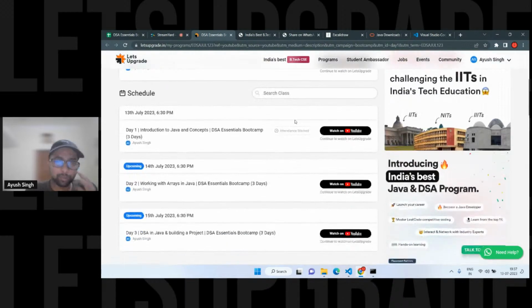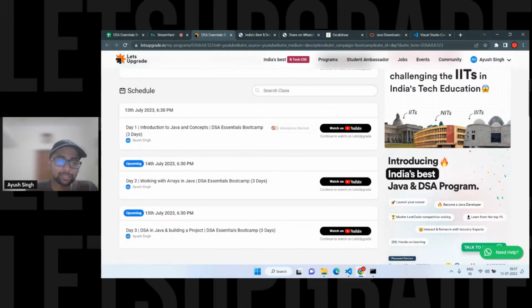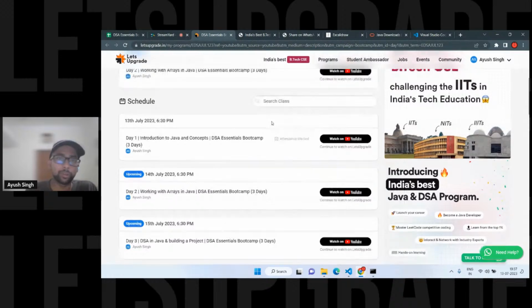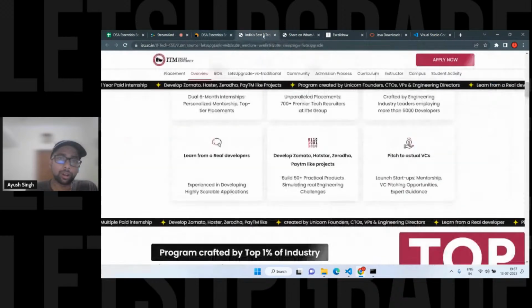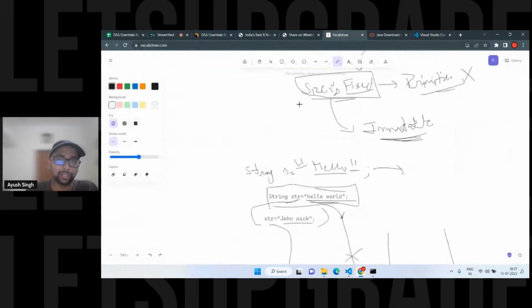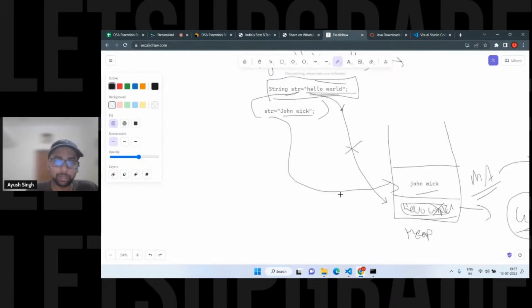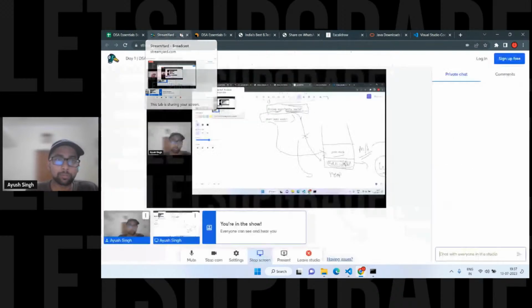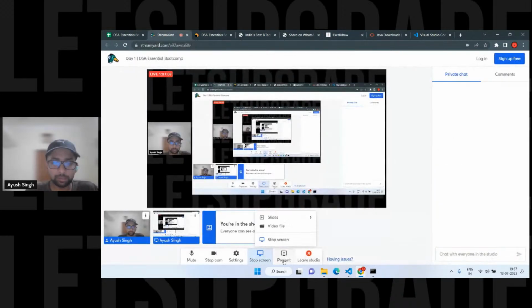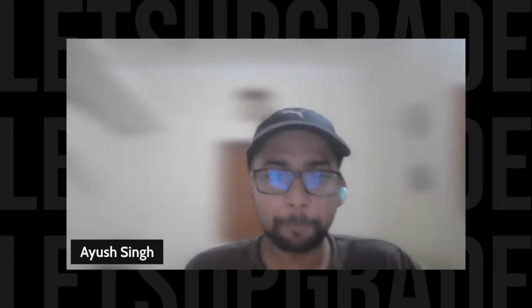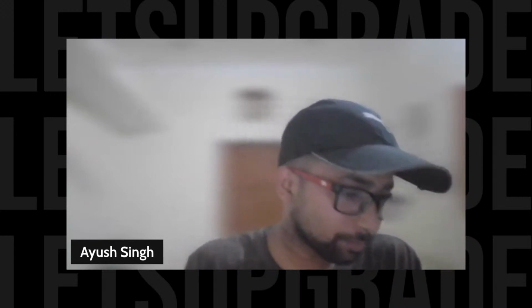Tomorrow we are going to start with arrays. Just stick with me and obviously you're going to learn a lot. Whatever we are going to cover in 3 days, firstly you'll learn new things. Those who don't know about strings will get to know about strings, and we are going to solve a few questions on this part. I hope there is no doubt. Anyone have any doubt till here? Just let me know.